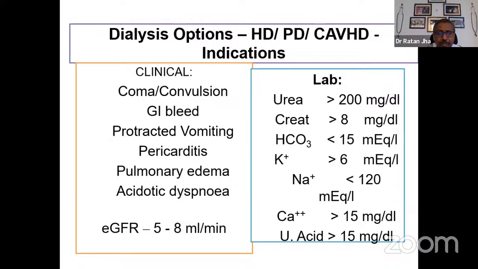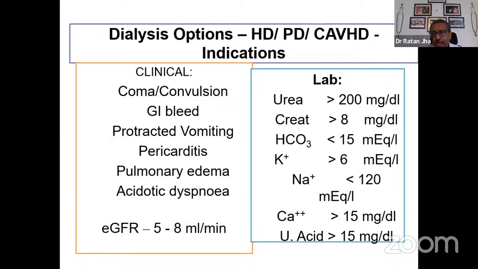Patient can have a GI bleed in the form of hematemesis or melena, which could be a part of uremia. Protracted vomiting is the commonest symptom in many patients of chronic kidney disease with anorexia. Pericarditis or chest pain could be a symptom in a patient who has advanced renal failure. Pulmonary edema with cough and PND could be a symptom. And acidotic dyspnea, a peculiar kind of hissing sound while patient is breathing, is also a clinical sign for deciding about dialysis. So these are the overt symptoms of uremia, and this is usually seen when the GFR is between 5 to 8 ml per minute, based on the formula that we discussed.